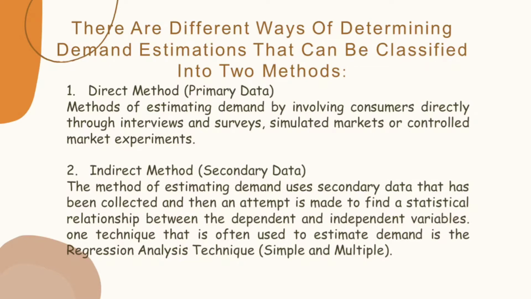The indirect method is a method of estimating demand using secondary data that has been collected, and then an attempt is made to find a statistical relationship between the dependent and independent variables. One technique that is often used to estimate demand is the regression analysis technique, simple and multiple.